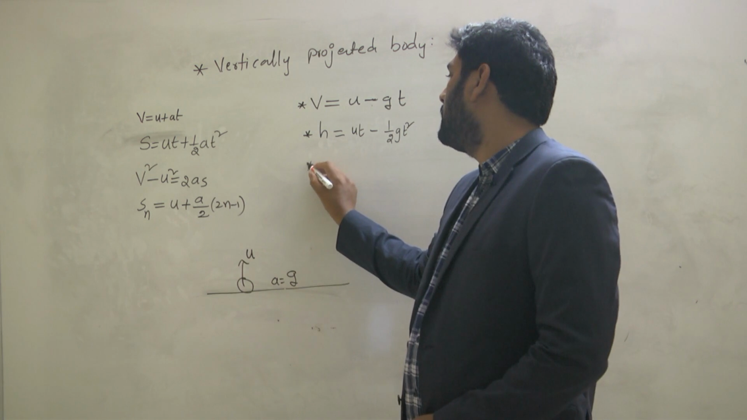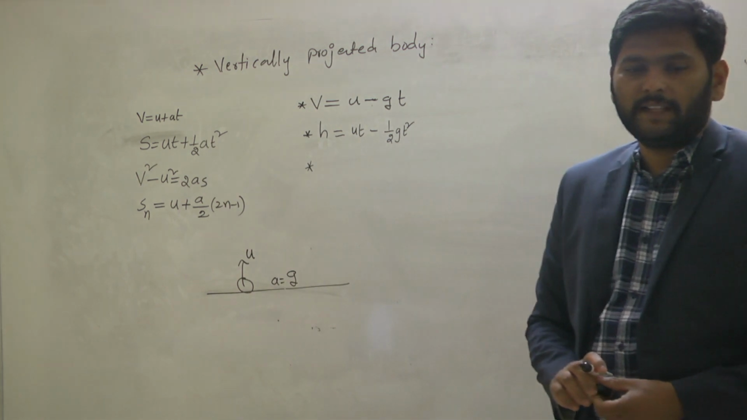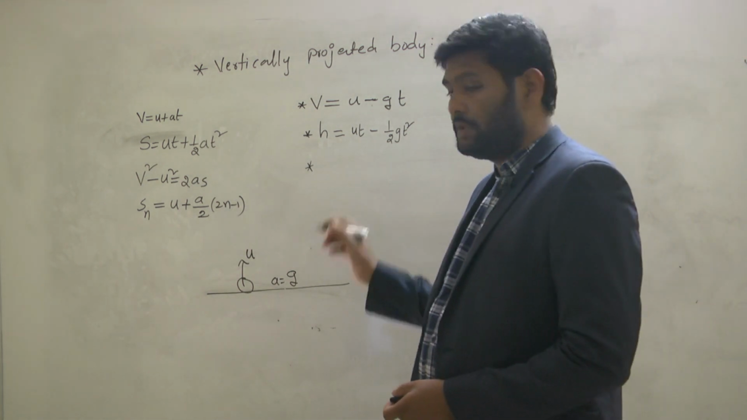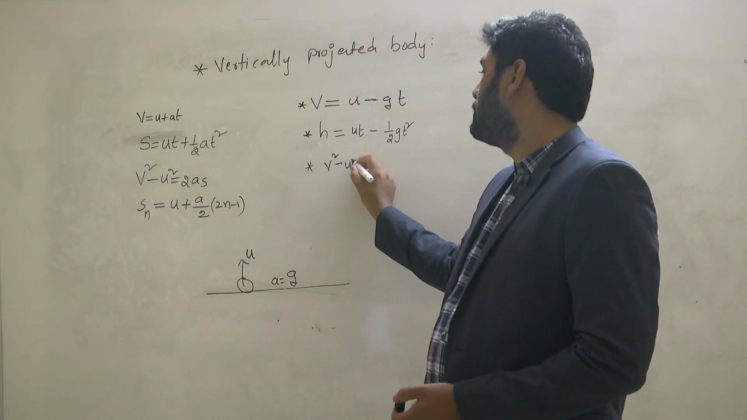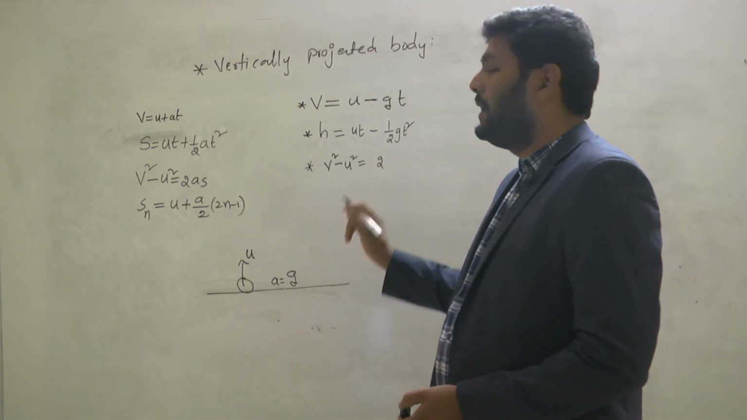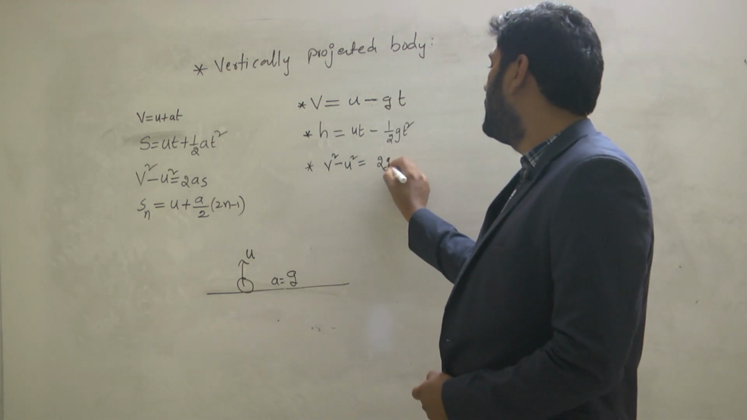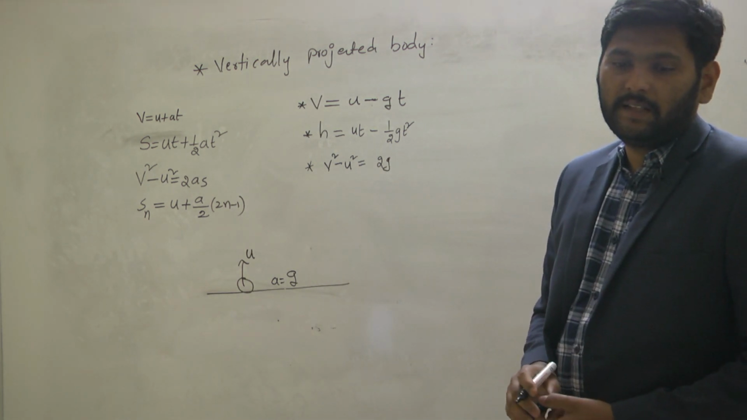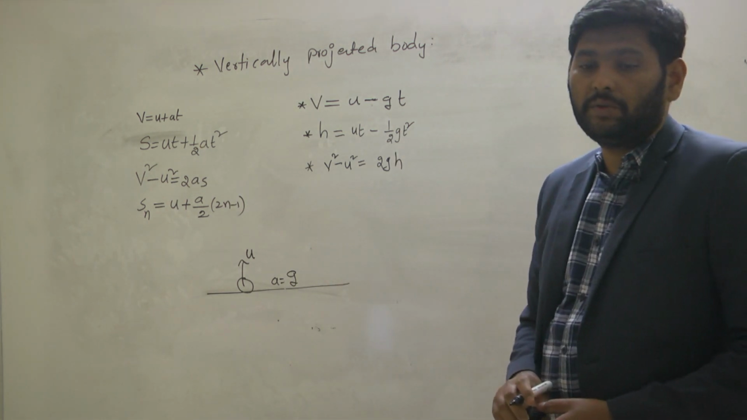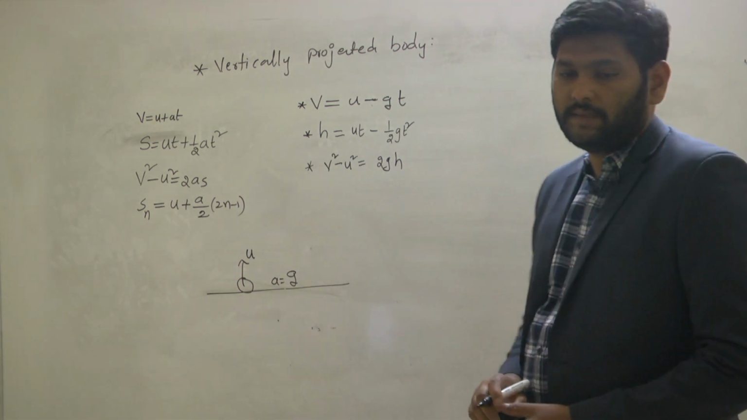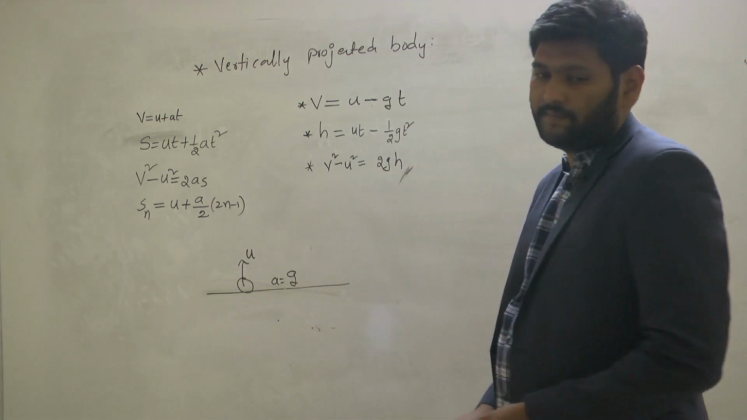In a similar way, how will the third equation of motion change? So v square minus u square equal to 2as. What is a here? g, sir. What is s here? h. Okay. So v square minus u square is equal to 2gh, with the sign taken as negative for upward motion. This is the way the third equation of motion will change.